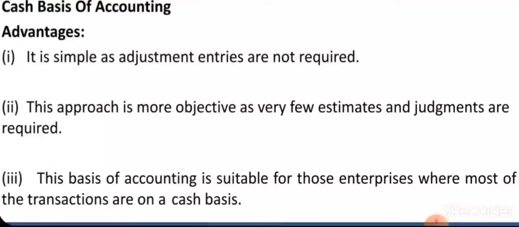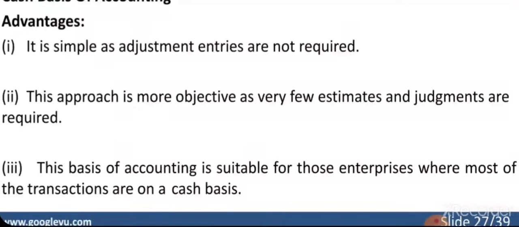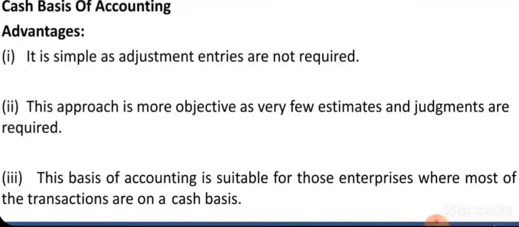Second point, this approach is more objective as very few estimates and judgments are required. Third point, this basis of accounting is suitable for those enterprises where most of the transactions are on the basis of cash. I hope the advantages are clear to you all. Now we will see the accrual basis of accounting.